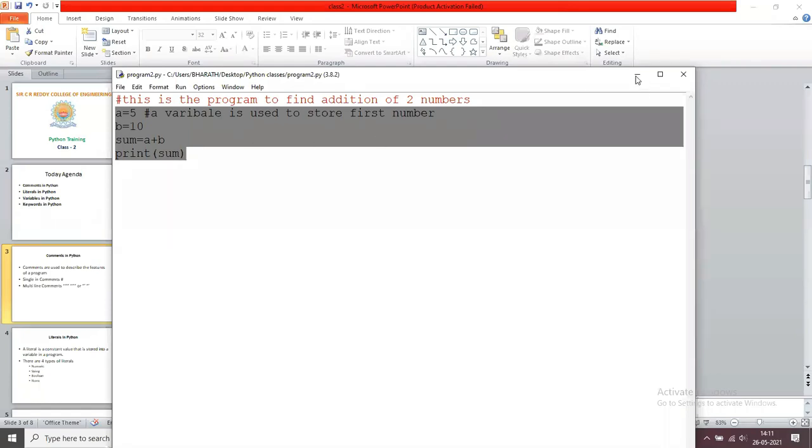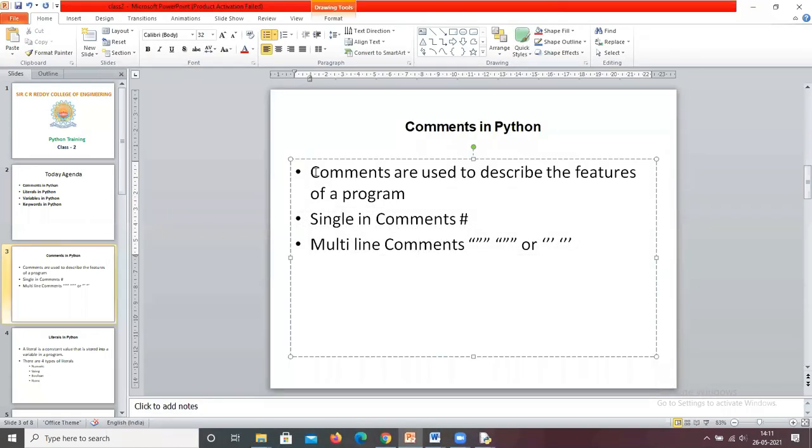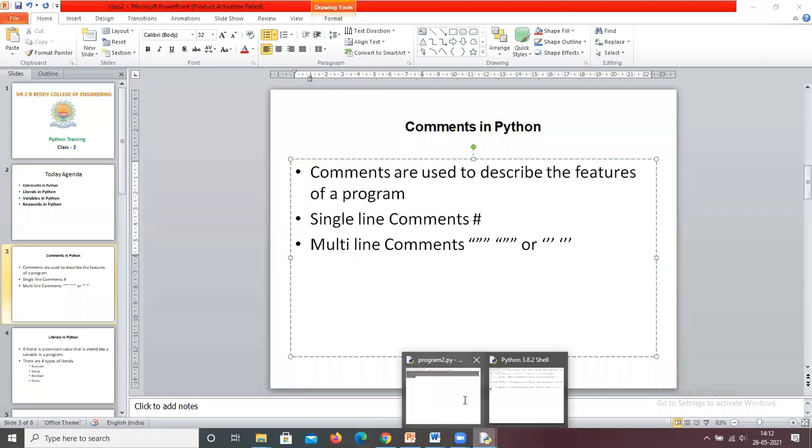Okay, now when we are writing comments, we have two types. What is a comment? Comments are used to describe the features of your program. Features is nothing but the purpose of your program. We can write comments in two ways. One is a single line comment, and the second one is multi-line comments. What is a single line comment? A single line comment means the comment is in only one line.